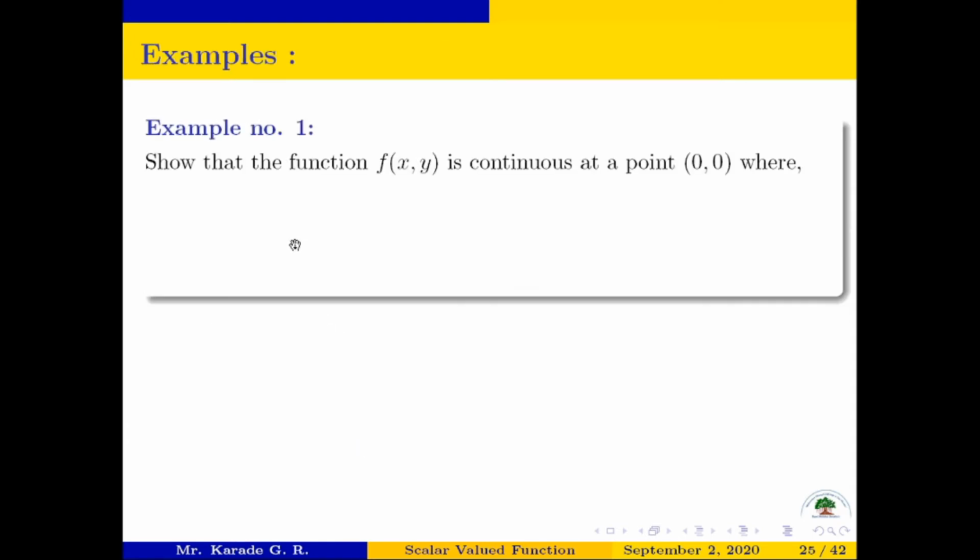First example is show that function f of x comma y is continuous at point 0 comma 0, where f of x comma y is equal to xy into bracket x square minus y square all divided by x square plus y square, and it is defined for all those x comma y which are not equal to 0 comma 0.